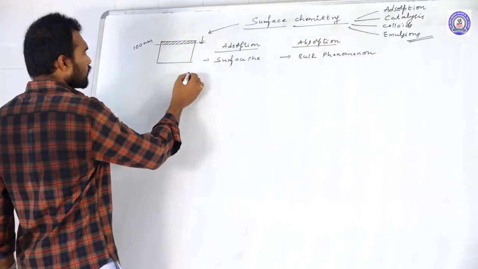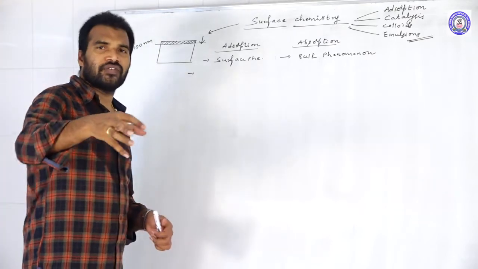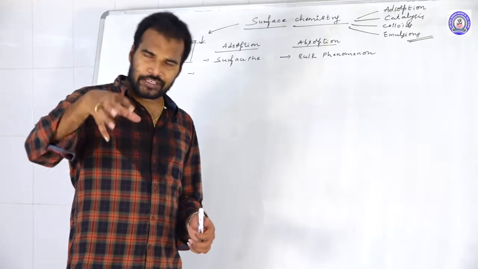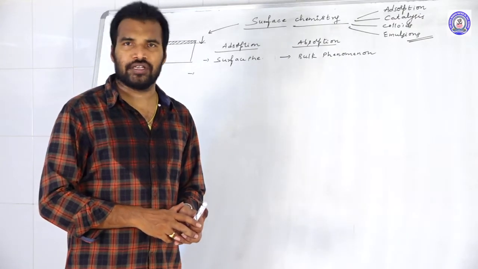Next one, adsorption. How do you define adsorption? Adsorption is nothing but the phenomenon of accumulation or retaining the molecules on the surface of the body.